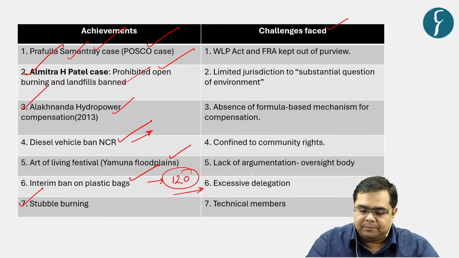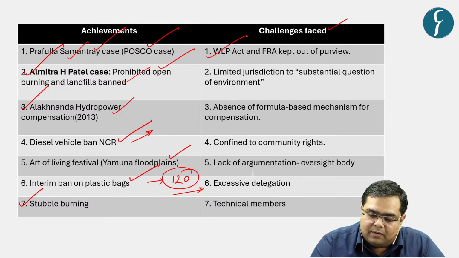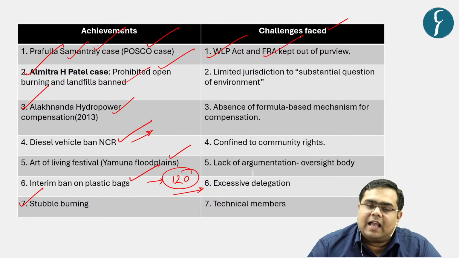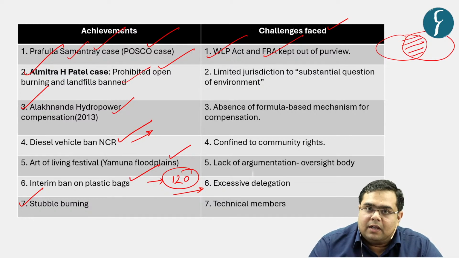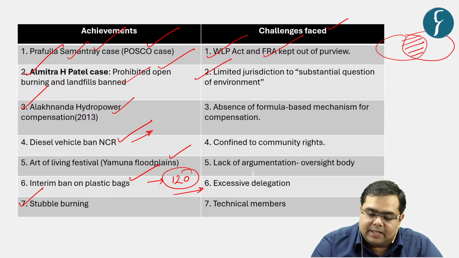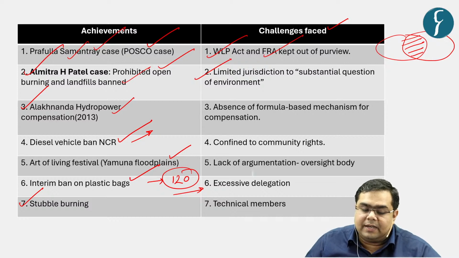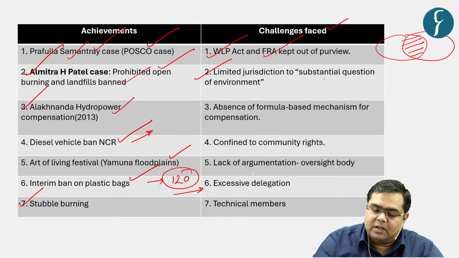What can be done? So, still the Wildlife Protection Act and Forest Rights Acts, which have a strong overlap with respect to the environmental governance in India, are still kept out of the purview of NGT. Then the next issue is that it still has limited jurisdiction.